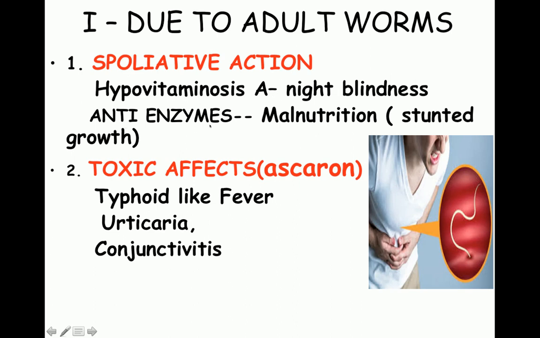Secondly, it is going to produce anti-enzymes, and these anti-enzymes are going to destroy the intestinal enzymes, resulting in malnutrition or stunted growth. I told you just a few minutes back that it has ascaron in its body cavity. So when this ascaron leaks out, there are going to be toxic effects like typhoid-like fever. There could be urticarial rash. There could be conjunctivitis, etc.